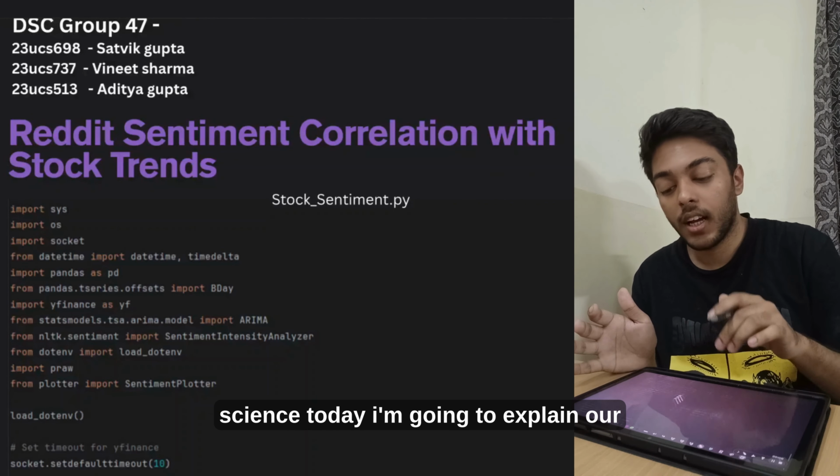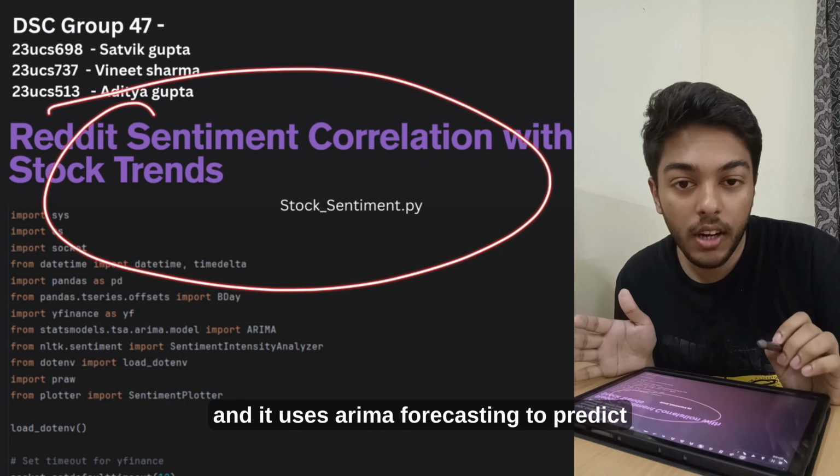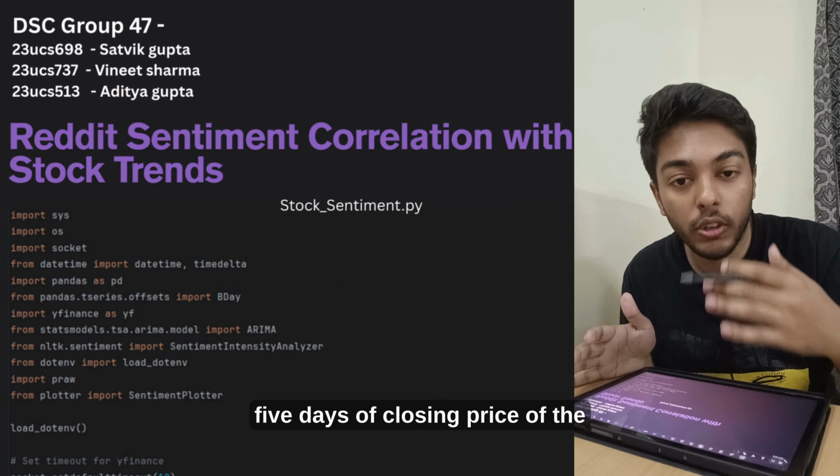Today I'm going to explain our Reddit project, which is Reddit sentiment correlation with stock trends, and it uses ARIMA forecasting to predict 5 days of closing price of the stock.